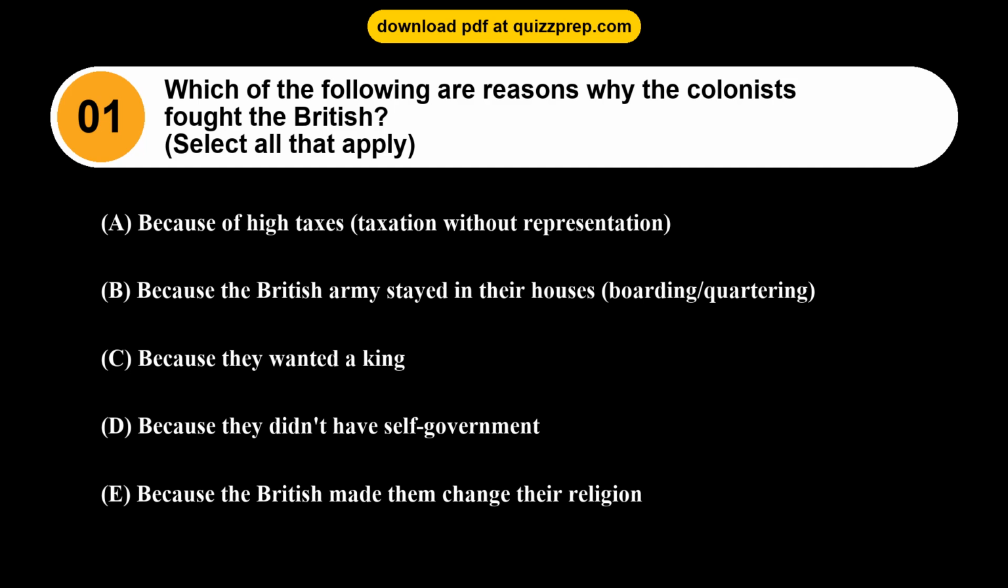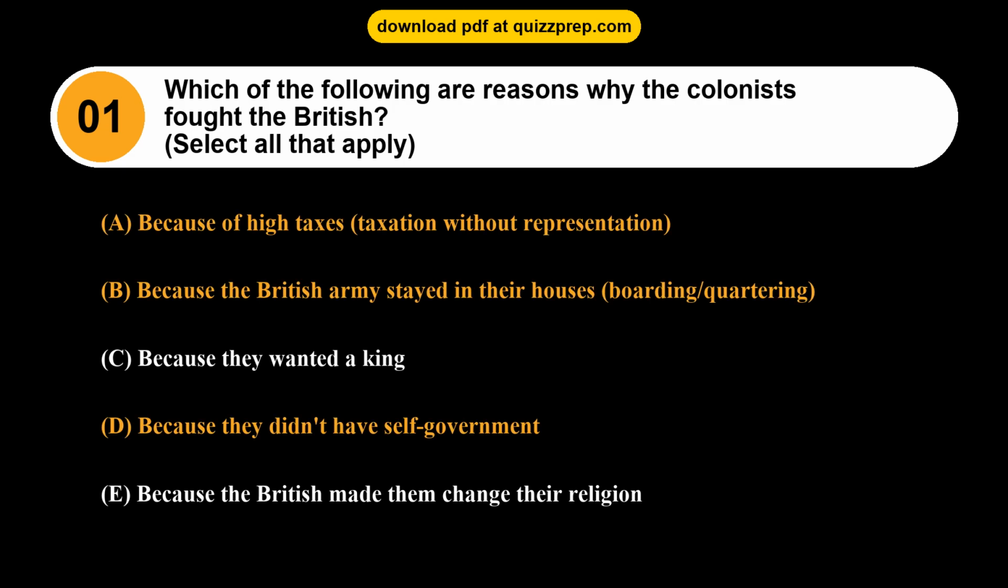Question 1. Which of the following are reasons why the colonists fought the British? Option A. Because of high taxes, taxation without representation. Option B. Because the British Army stayed in their houses, boarding/quartering. Option C. Because they wanted a king. Option D. Because they didn't have self-government. Option E. Because the British made them change their religion.